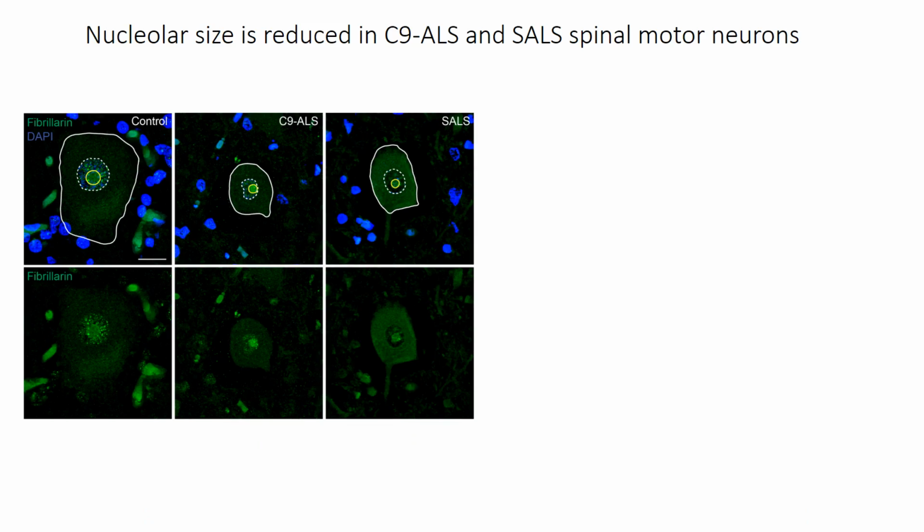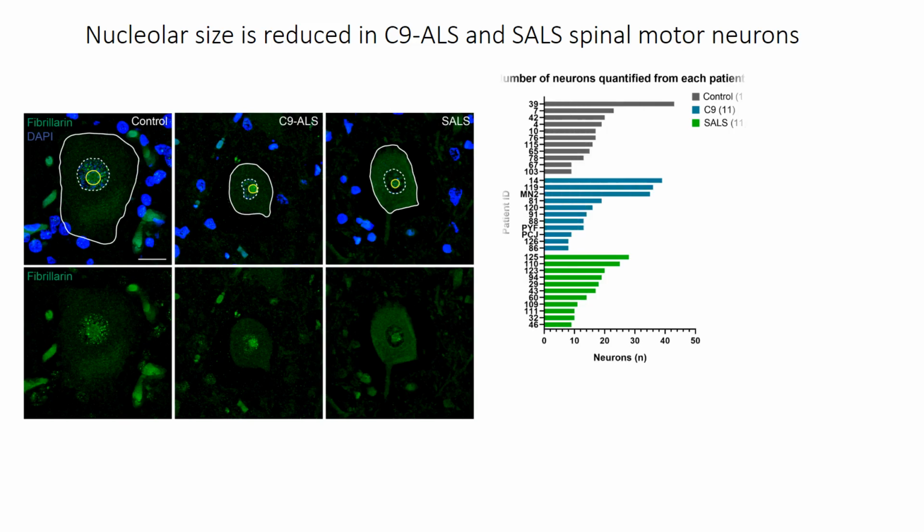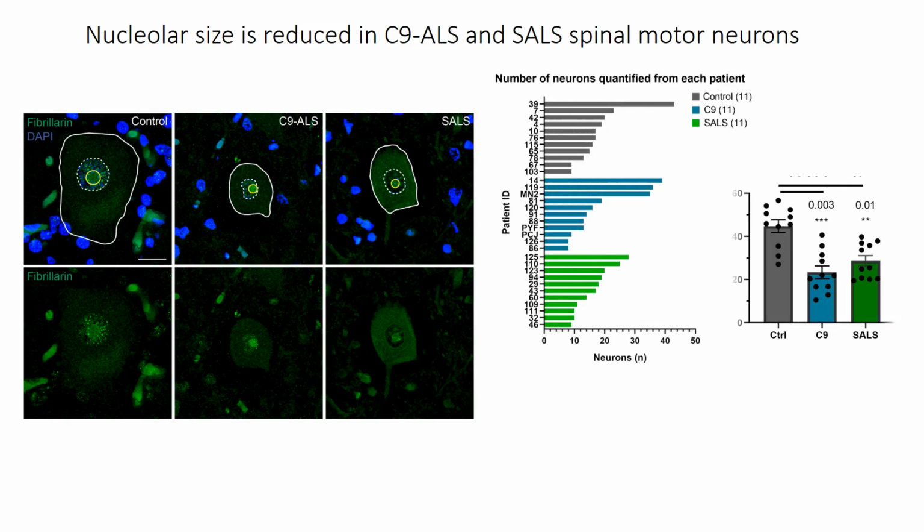In the present study, we examined spinal motor neurons from 11 control, 11 C9, and 11 sporadic ALS cases. We examined roughly between 10 to 40 neurons from each case. When we averaged the fibrillarin area from each of these cases, we found that nucleolar size was significantly reduced in C9 as well as sporadic ALS cases.